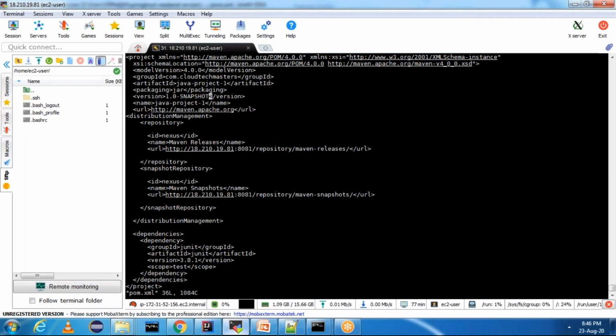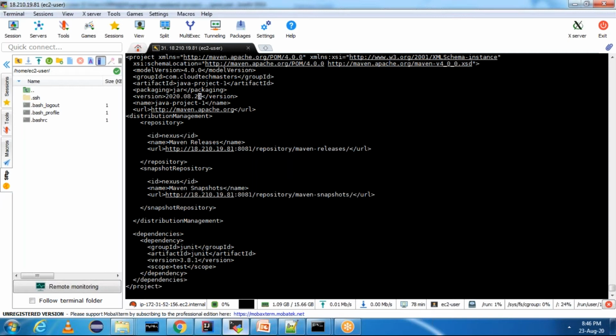If we want to do a release on some date, we can say 2020.08.23. This is my version. As this version does not have any snapshot reference, it will get uploaded in the release repository.